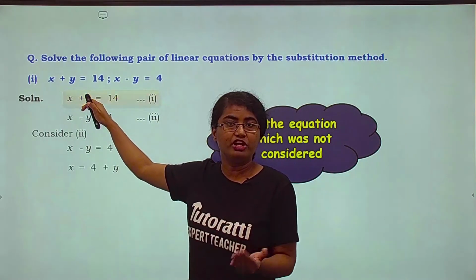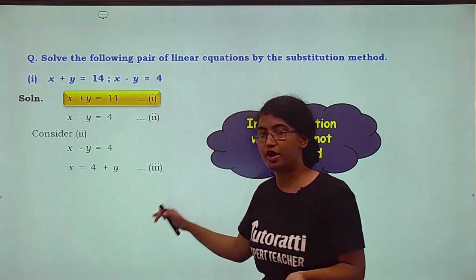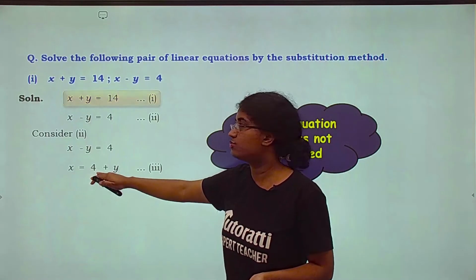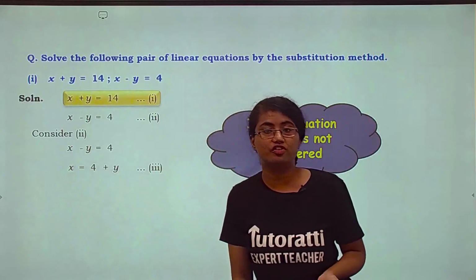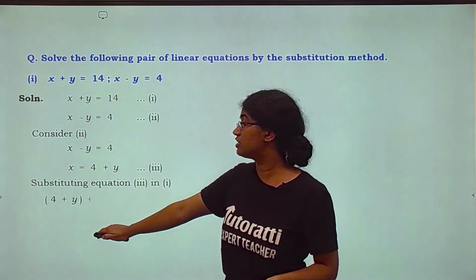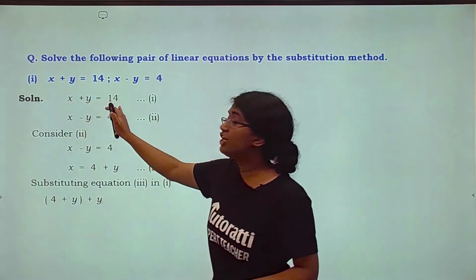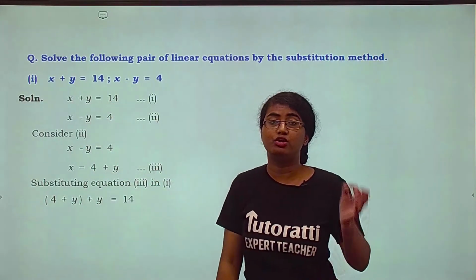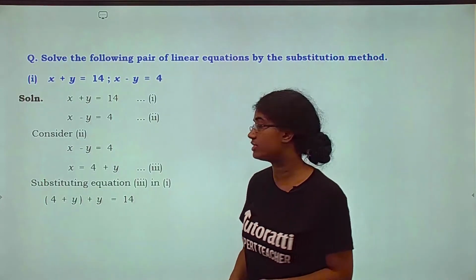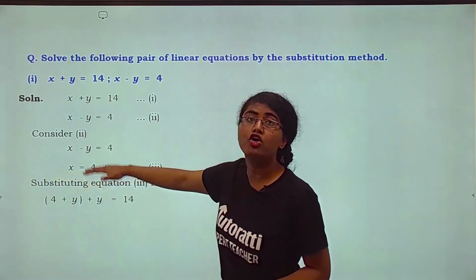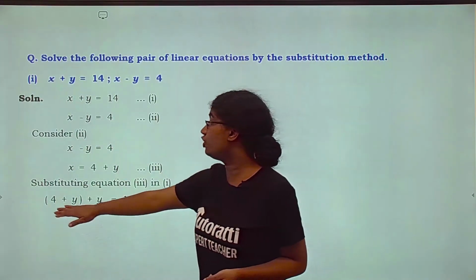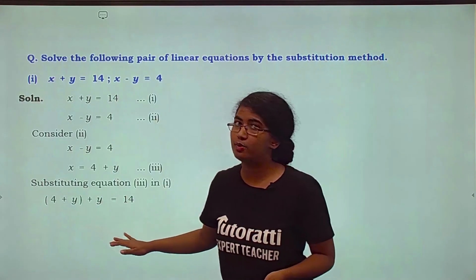So to make it feel not left out, we are going to take this equation and in place of x we will substitute 4 plus y. So in this equation, instead of writing x, I'll be writing 4 plus y. Okay, the rest of the equation remains as it is, without any change. Here we just replaced x with 4 plus y. Okay, substituted. So 4 plus y is equals to 14.